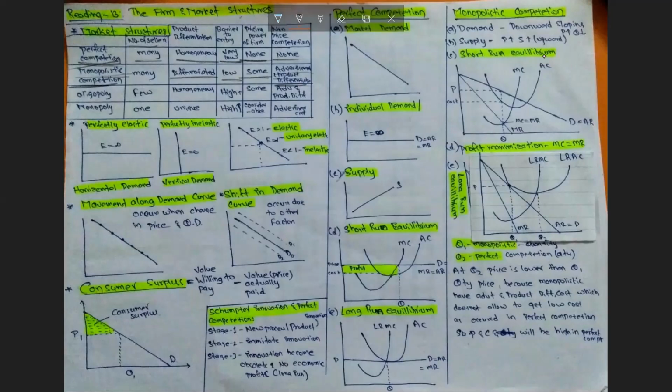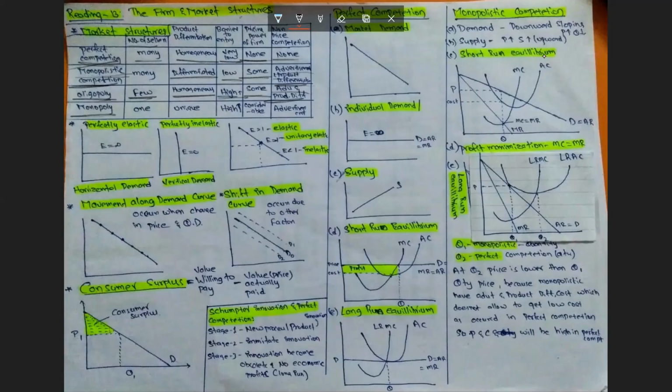Oligopoly is where there are few sellers, and the products are homogeneous, that is similar. Barriers to entry are high due to the high cost of establishing the organization, pricing power is somewhat determined by the firm, and there is advertisement and product differentiation cost too. The best example for an oligopoly market is the oil refinery industry.